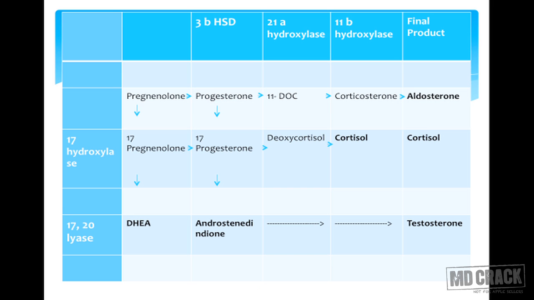The figure seen on your screen is the steroidogenic pathway. On the left upper corner you can see pregnenolone, which is the precursor derived from cholesterol. All these steroid hormones are derived from cholesterol and undergo a series of enzymatic processes to yield the final products, which are aldosterone, a mineralocorticoid, cortisol, a glucocorticoid, and testosterone. I want you to spend a couple of minutes on this slide, and whenever we talk about any congenital adrenal hyperplasia disorder, please come back to this slide and see the pertaining hormone where the block is present.